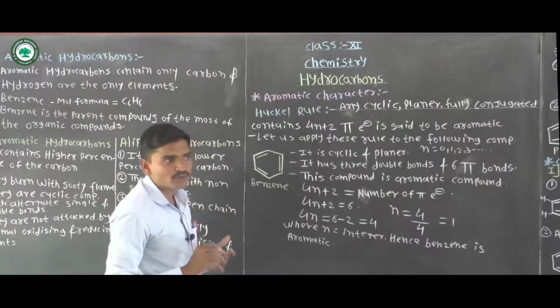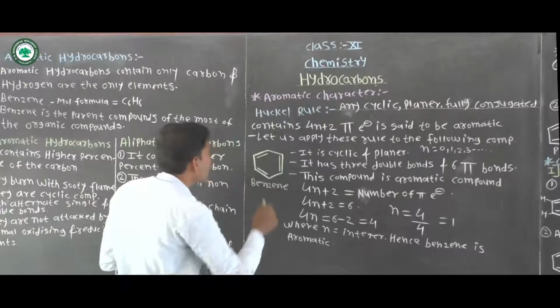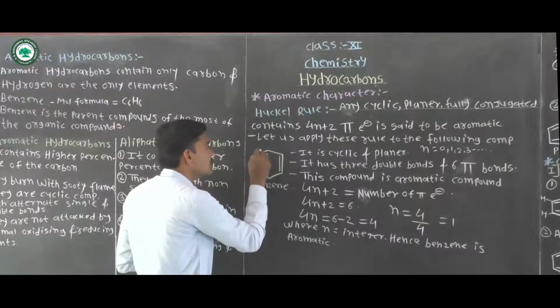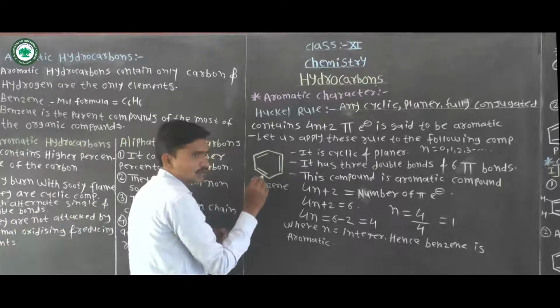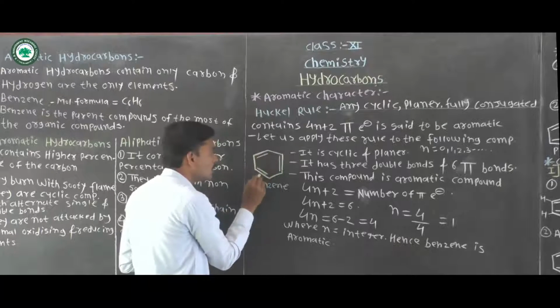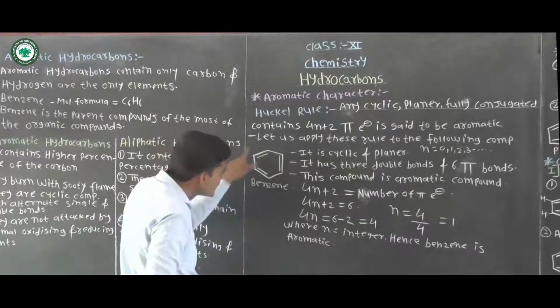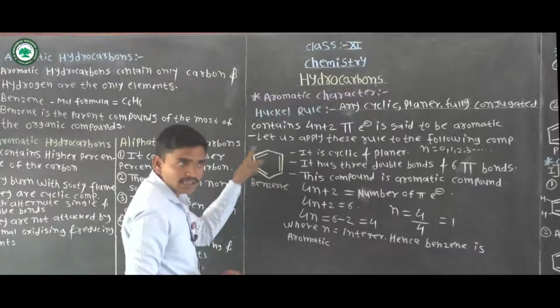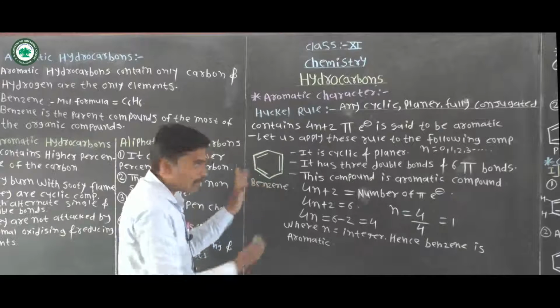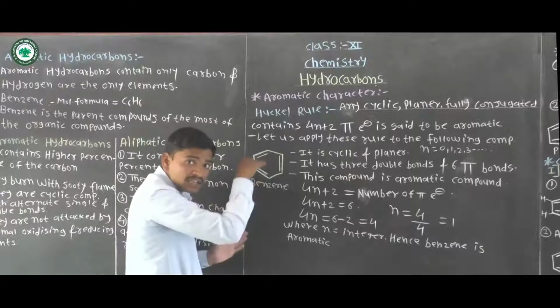What is meant by fully conjugated? It contains alternate double and single bonds: double bond, single bond, double bond, single bond, double bond, single bond. Cyclic means the carbon-carbon bonds are attached to each other in a cyclic manner.